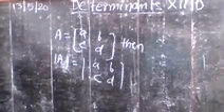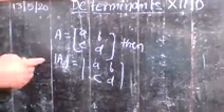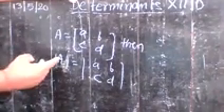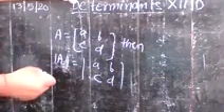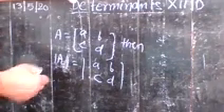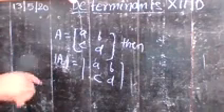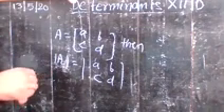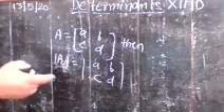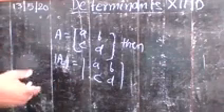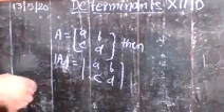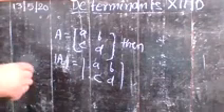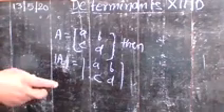So here you have a square matrix, and the determinant is associated with the square matrix. So the square matrix may be of different orders. It may be a square matrix of order 1, order 2, order 3, order 4 and so on.